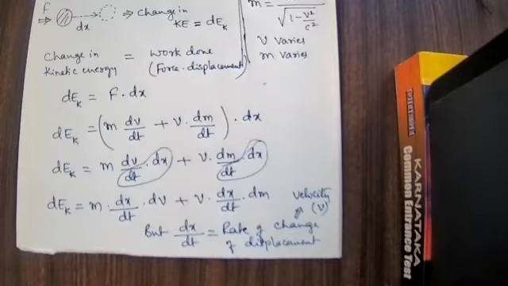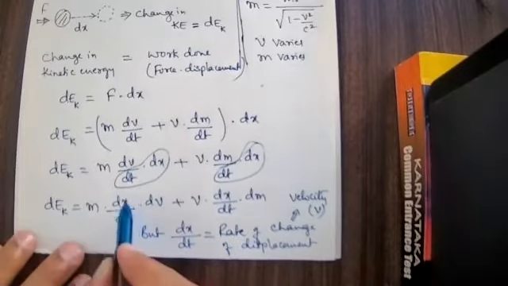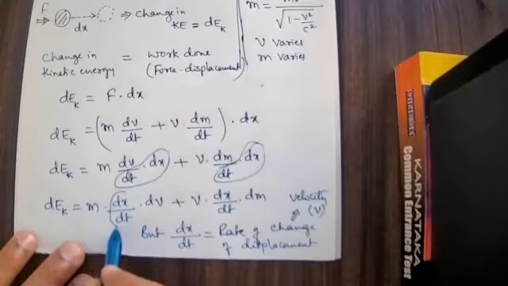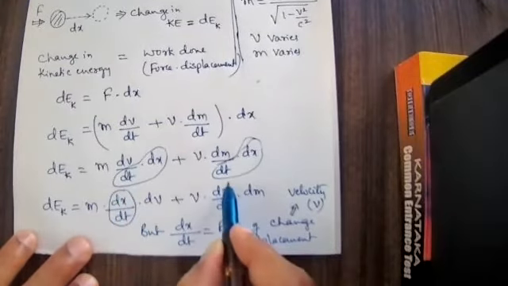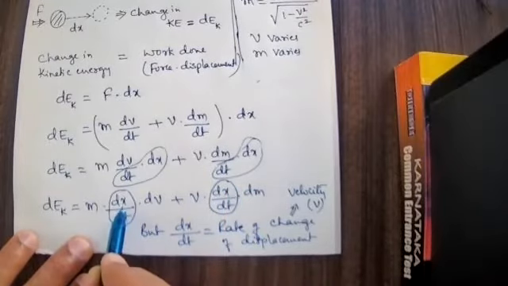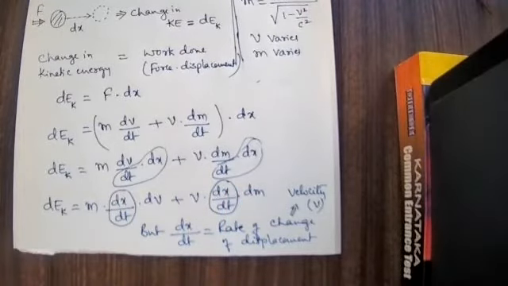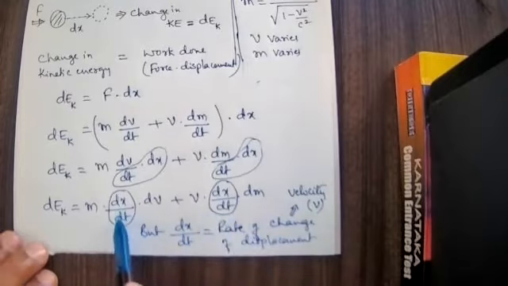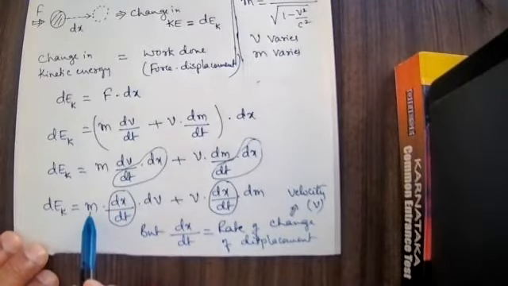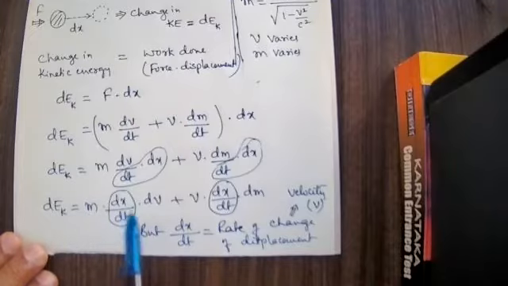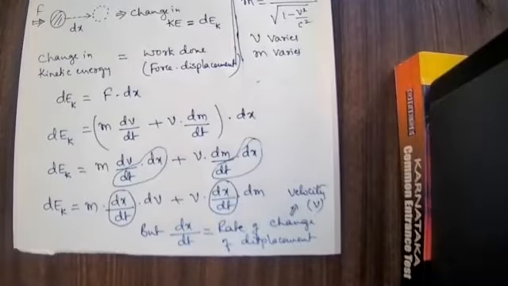Okay, have you understood? Therefore, I will substitute v for dx by dt. Dx by dt is equal to v. For this also v, this also v, I will make the substitution. As you are doing the substitution of dx by dt equal to v here, then what is the next step? M into v into dv plus v into dm.